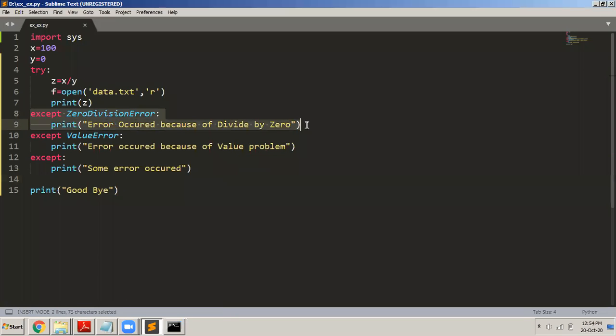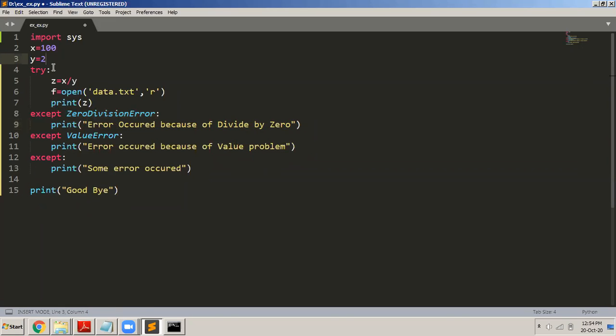Why? Because the value of y is 0, so it is divided by 0. So this got executed, and then directly it goes out and stops the program. The remaining except blocks will not get executed because it encountered divide by 0, and this is the first one here. So only this got executed, and then we stop.